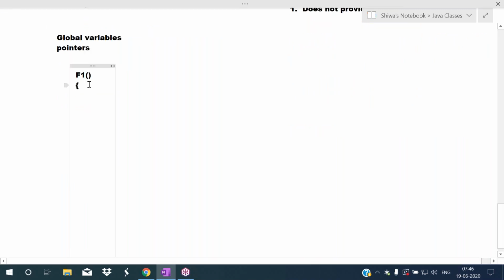In that I'm writing some code. Like that, I'm writing one more function. That function name is f2. Here I'm writing some code. I'm writing one more function, the f3 function. So like this, I'm writing functions here. This is one procedure-oriented program.